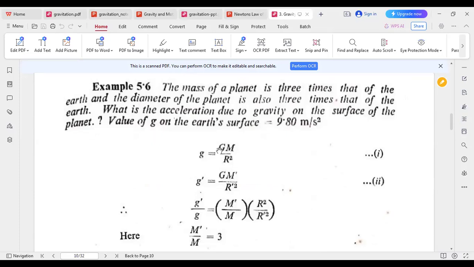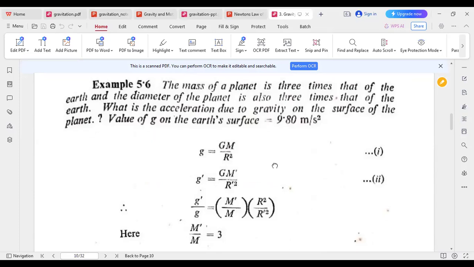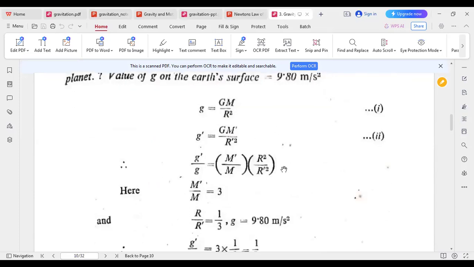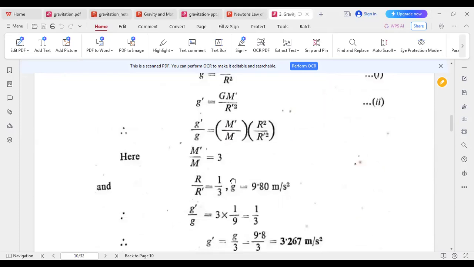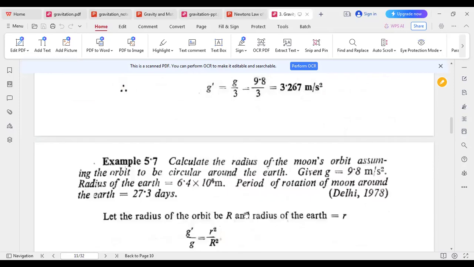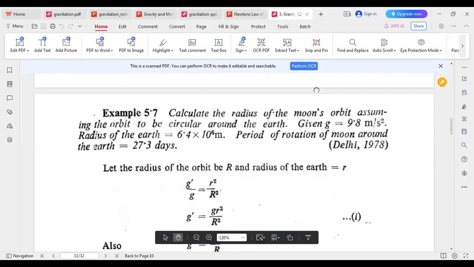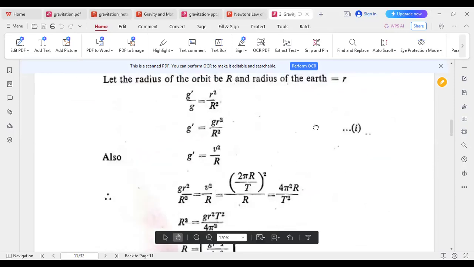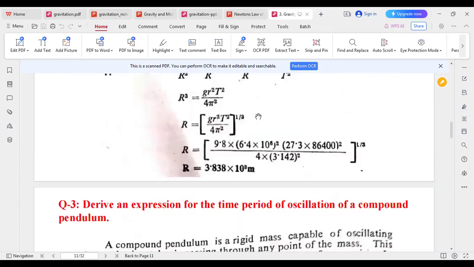So, using acceleration due to gravity g equals GM by R square, equation 1, and g dash equals GM by R dash square. Just dividing these two, we get M dash by M, but the ratio of radius would be 1 by 3, and g equals 9.8, so we get g dash. Similarly, we can find out the radius.